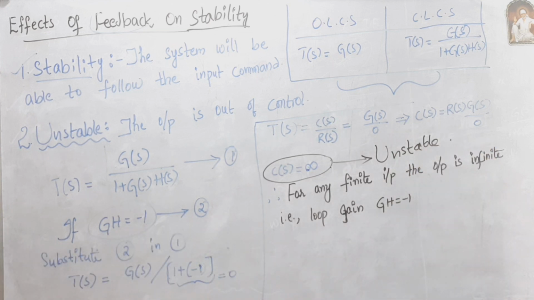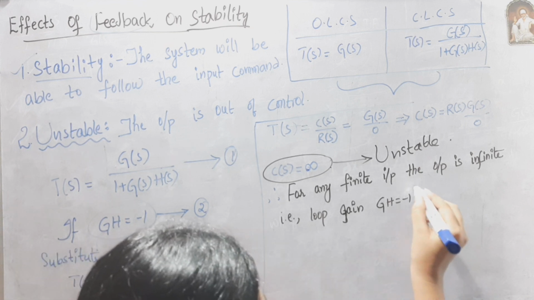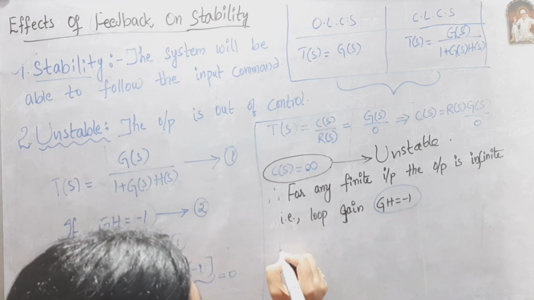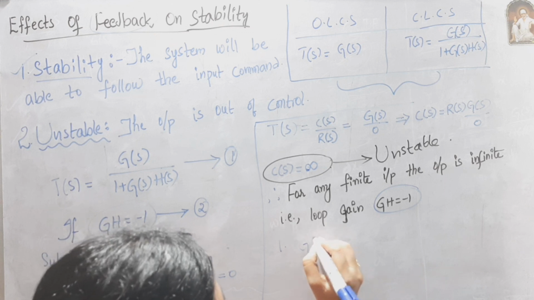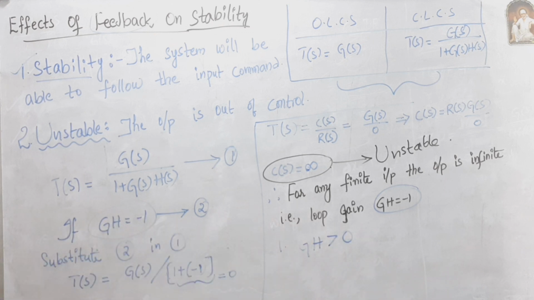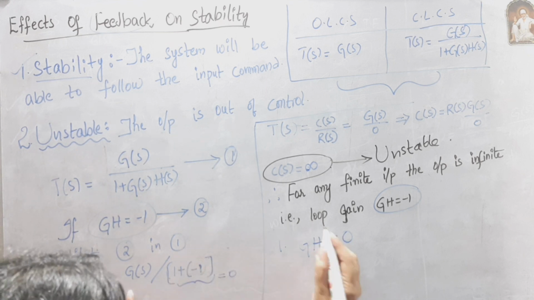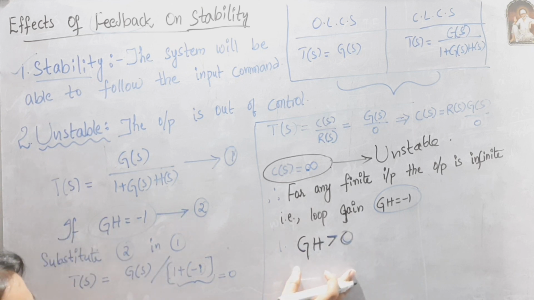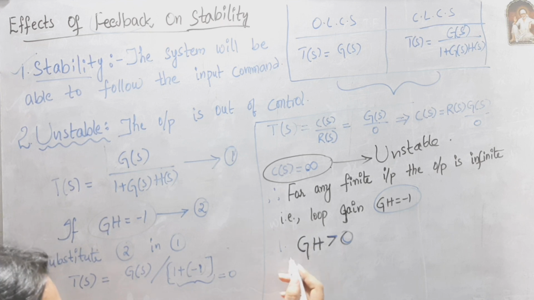But how can we improve the stability of the system? We can improve the stability of the system by increasing the loop gain. So here I am considering GH equals -1. So let's improve the loop gain. Consider one case: if GH is greater than 0, that means the value starts from 0 or any finite value.